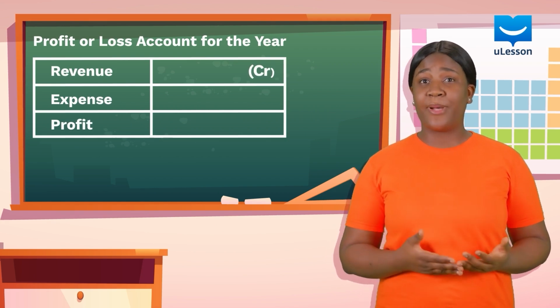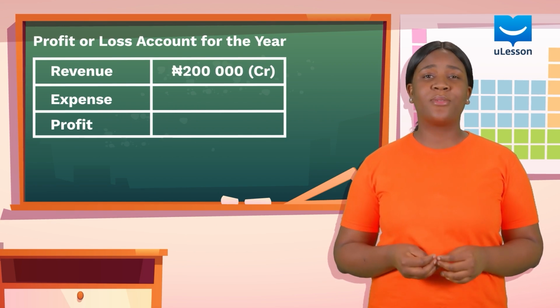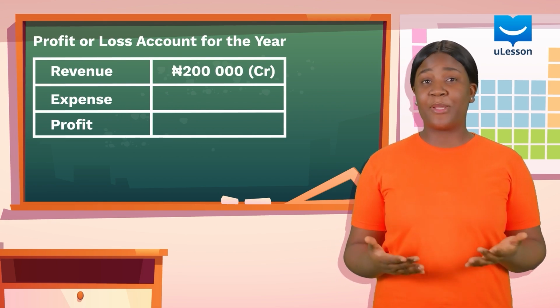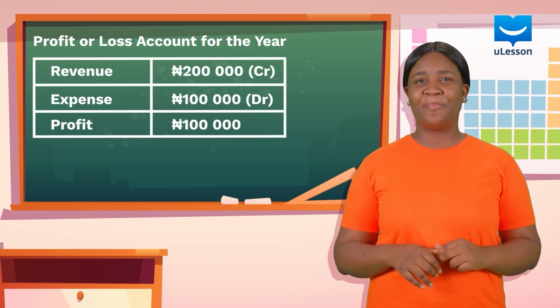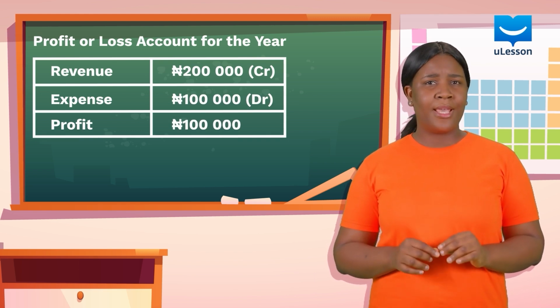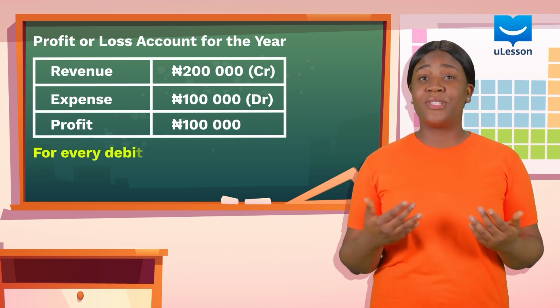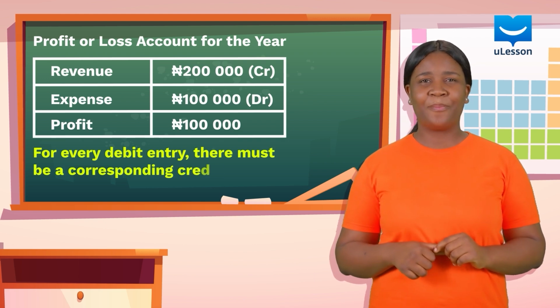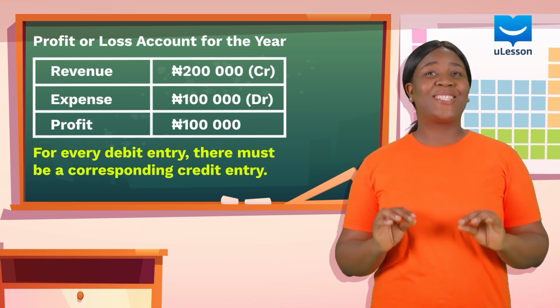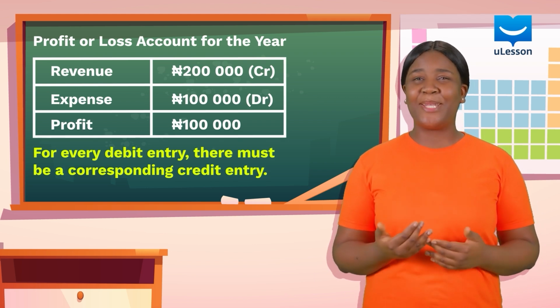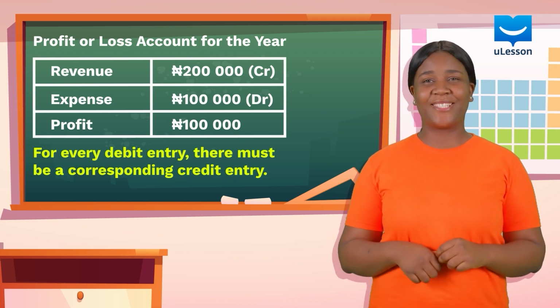Revenue, which is a credit balance, will be 200,000 naira, and expense, which is a debit balance, will be 100,000 naira. You would agree with me that there should be a second entry to these transactions, right? This is the double entry principle. The second entry will be determined by the time cash is exchanged.